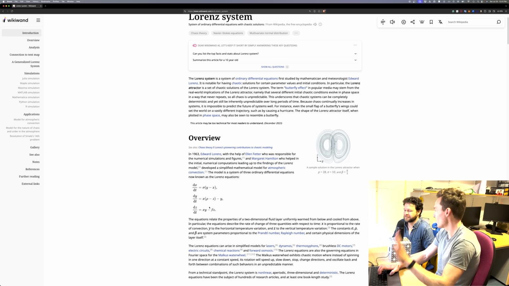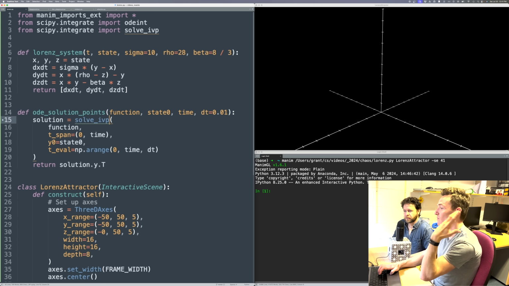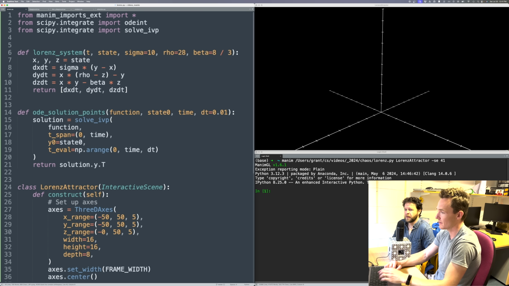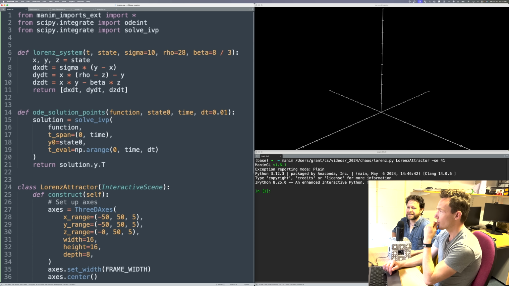So if we want to render the equations onto our scene to do it in that Manim way, we can do it in a moment. So we've got that. I've just got a tiny little wrapper around the SciPy numerical integration solver for us, because what I want to do is be able to say, for a given initial condition, just give me all the points that are going to be the solution. So let me just check. You kind of need to know what it's going to spit back at you in order to interpret it. It's giving you something called solution, which is going to have time values and X, Y, and Z values. So this library is a little weird.